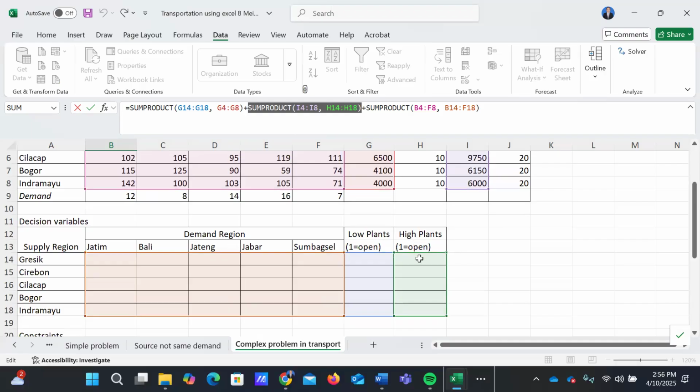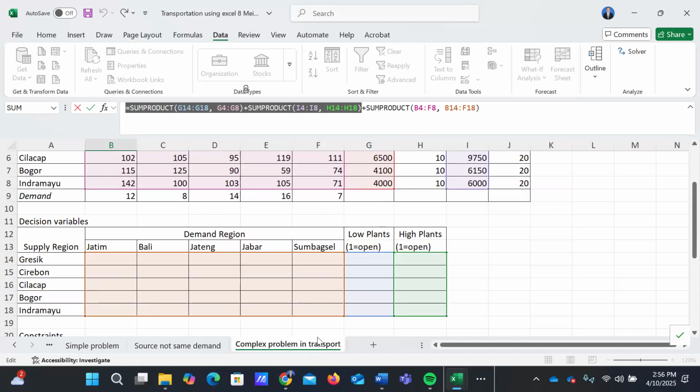That is the binary value for opening of a high capacity plant. Okay, this is the fixed cost to open the plant or factory with its capacity.